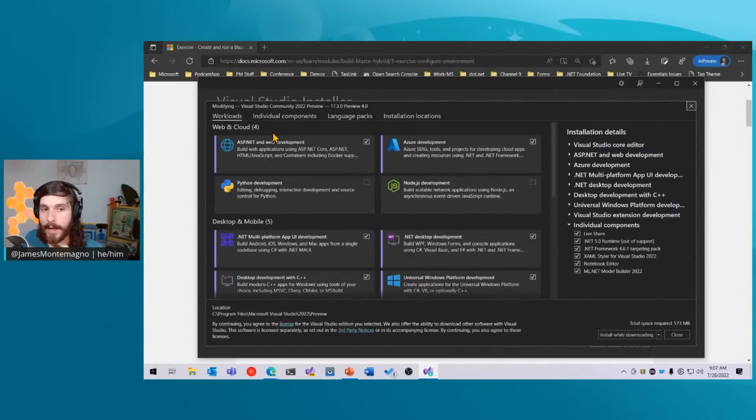And then, of course, I recommend the ASP.NET and web development because you probably also want to do Blazor development as well. So just those two would be the main ones that you need in general.